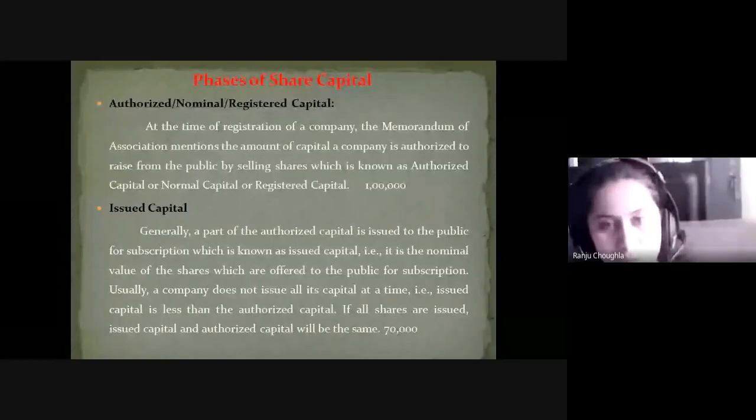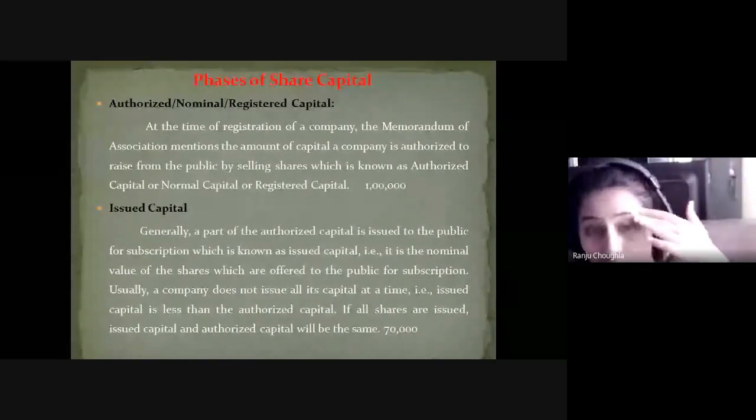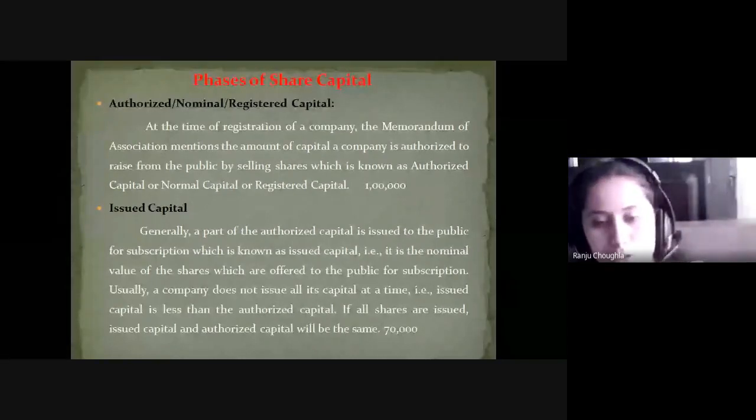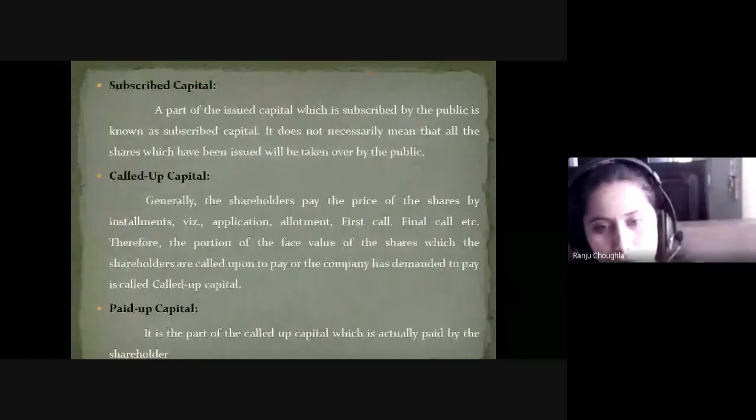Clear? So the authorized or registered capital means when your company is registered under the Companies Act, at that time you must register the share capital of the company, that is, how much money you want to raise from the public. It is a target amount. This 1 lakh rupees I need to raise from the public, and that amount you must mention in the memorandum of association. Out of that 1 lakh, if 70,000 shares are issued to the public, then it is called issued capital. If the company wants to issue all the authorized capital, then the issued and authorized capital will be the same.